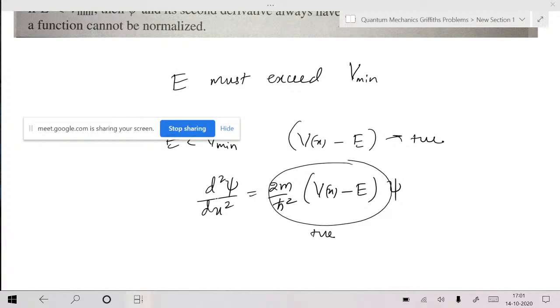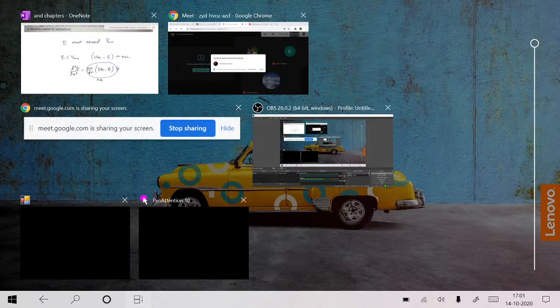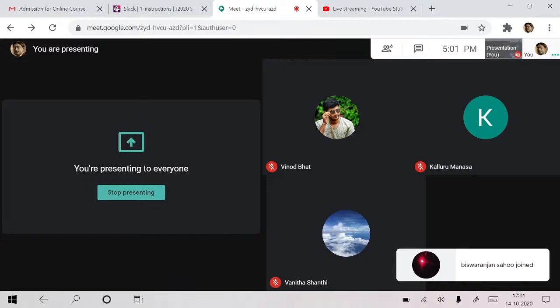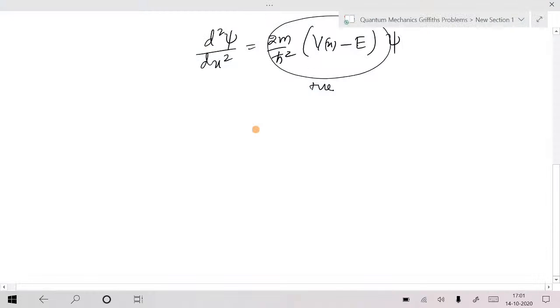Why can psi and its second derivative not have the same sign? What would happen if they did? Suppose the wave function is negative, let me take some arbitrary wave function.